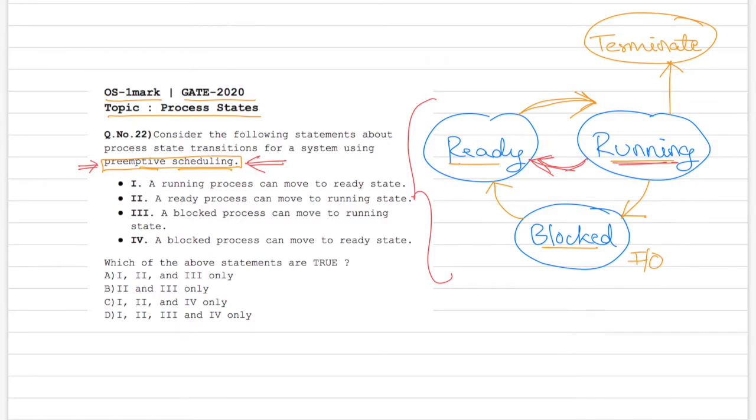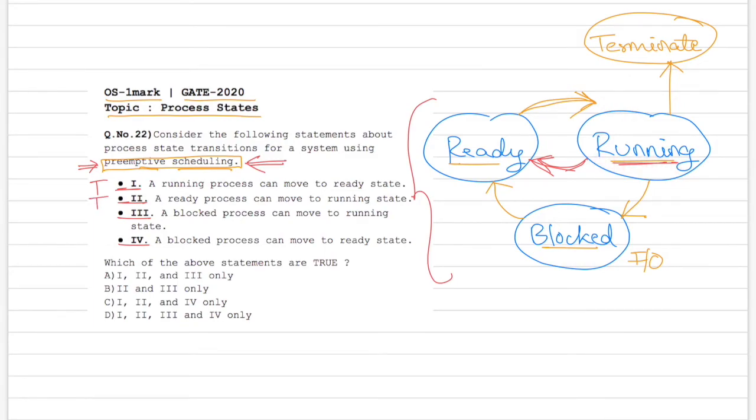Now using this as our basic understanding, let's see the statements one by one, 1, 2, 3 and 4. Statement 1 reads that a running process can move to a ready state. So this is my running process, and with this arrow it can move to a ready state. So this statement becomes true, and I'm going to mark it as T. Let's go to statement number 2. A ready process can move to a running state. So this is my ready process and it can use this arrow and go to the running state. So this statement also becomes true.